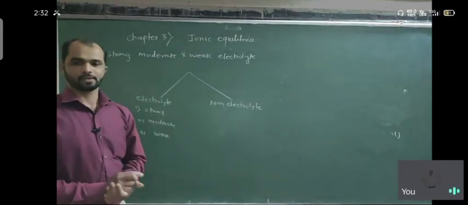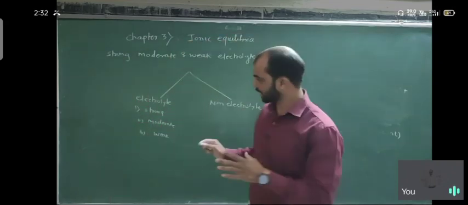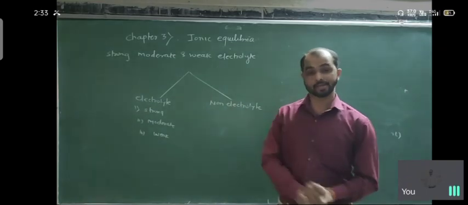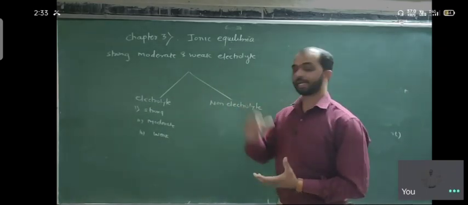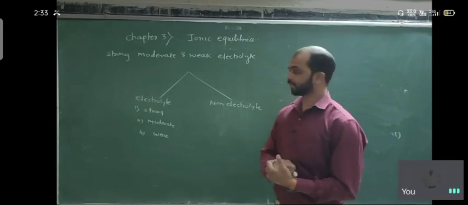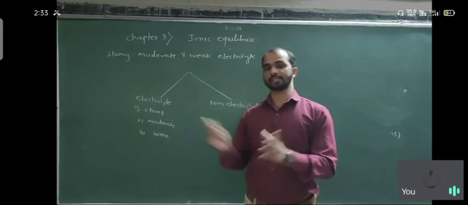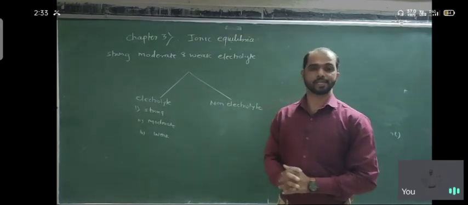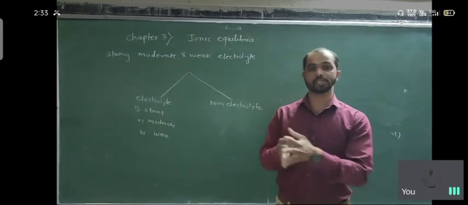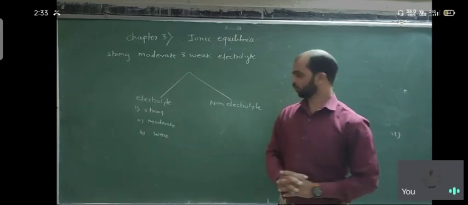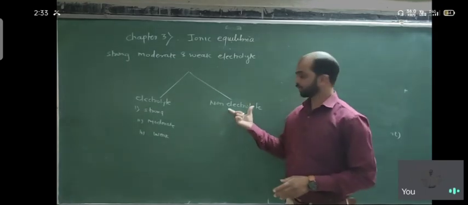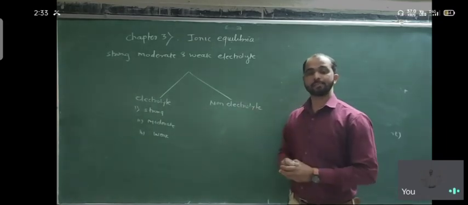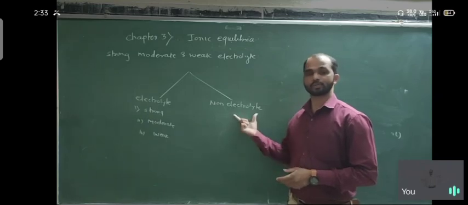What is an electrolyte? An electrolyte means a substance which conducts electricity due to its ions. Substances that conduct electricity from one electrode to another electrode are called electrolyte substances. And if it is a solution, it is called an electrolyte solution. And what are the other substances? The substances that do not conduct electricity due to their ions are non-electrolytes.